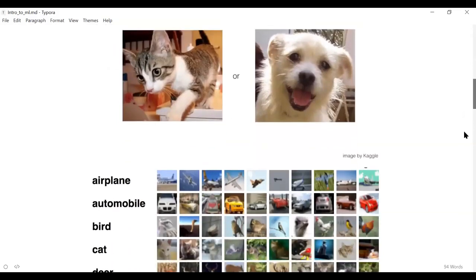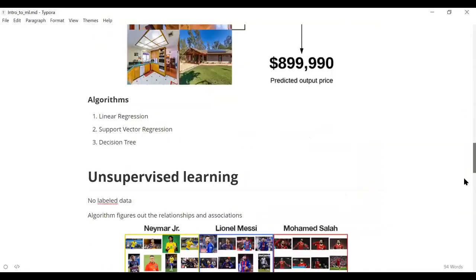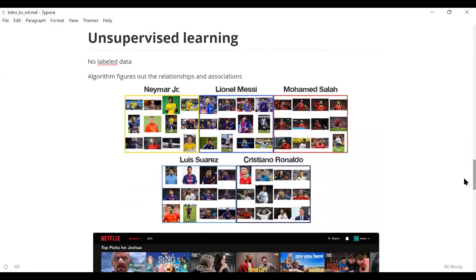Unsupervised is where you don't give the information directly. You ask the algorithm to figure it out. You just dump 10,000 images to the algorithm saying, okay, these are the images of cats and dogs. You figure out what is a cat and what is a dog. I'm not going to tell you what is a cat or a dog. You are supposed to do that. So how unsupervised works is it will try to see the images and do some pattern recognition on top of that, saying that okay, maybe if there is fur on the animal present in the image, probably it is a cat. Otherwise, it is a dog. These kinds of things, right? So unsupervised works like that.